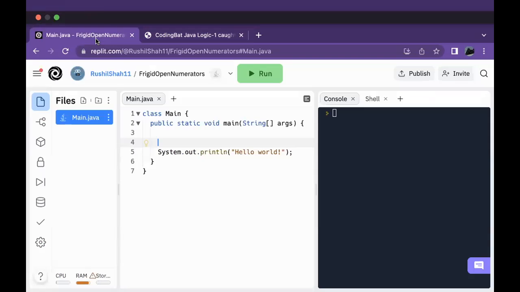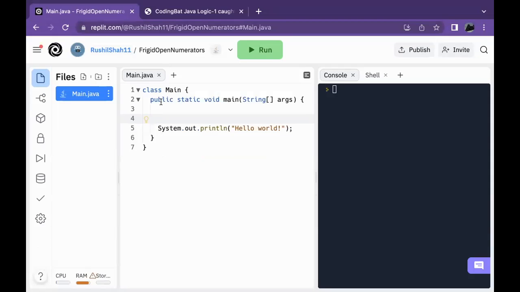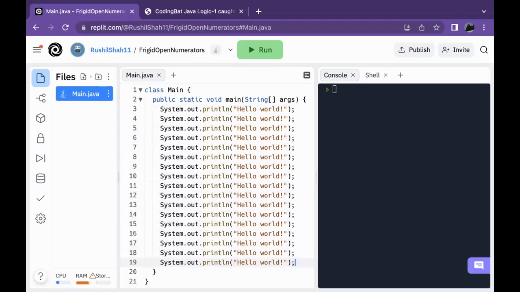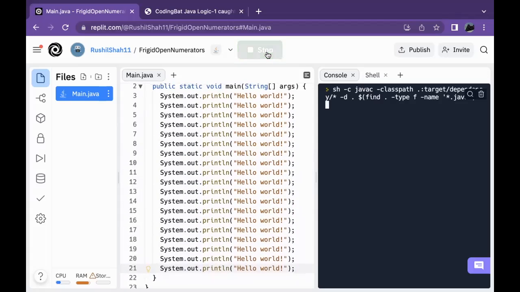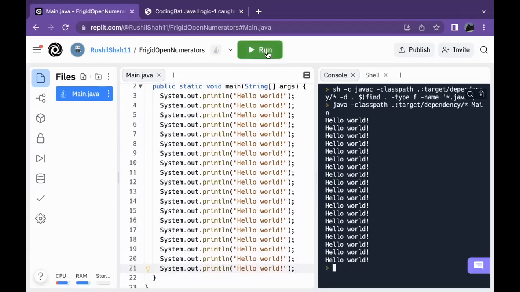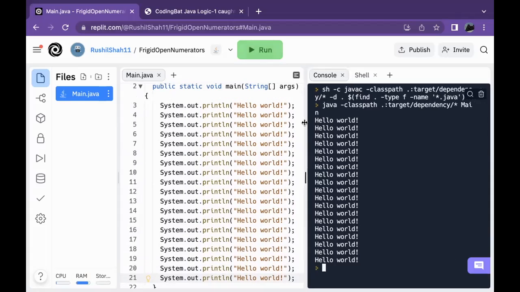Okay, now we will be talking about loops. So let's look at this line of code. Suppose we have these lines of code and we run it. It'll take a while, but we'll get there. So it prints hello world a lot, right? It prints it all these times.